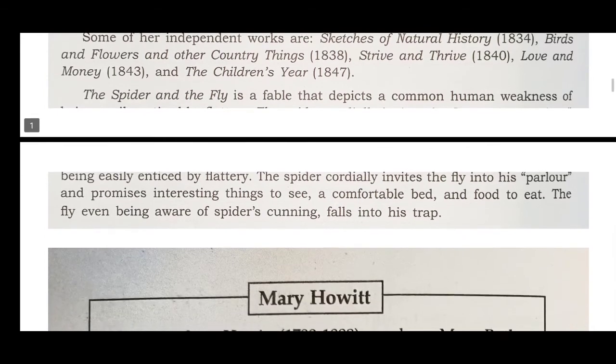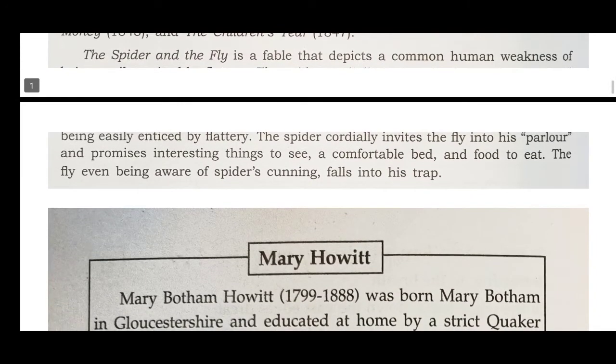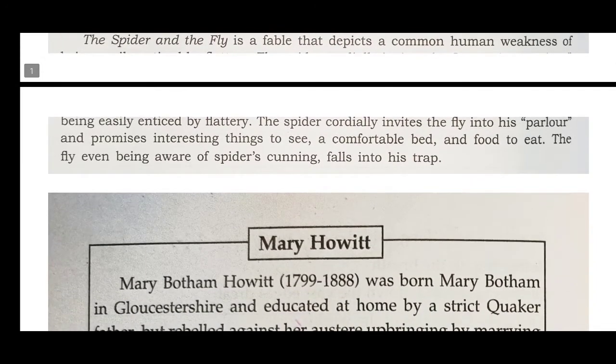The Spider and the Fly is a fable that depicts a common human weakness of being easily enticed by flattery. Now that is the most common human weakness, that we as human beings very easily fall for flattery. People flatter us and then we start listening to and believing their words. The same thing happens in this poem.